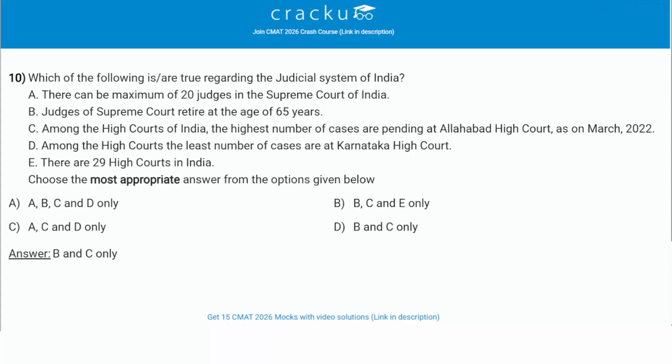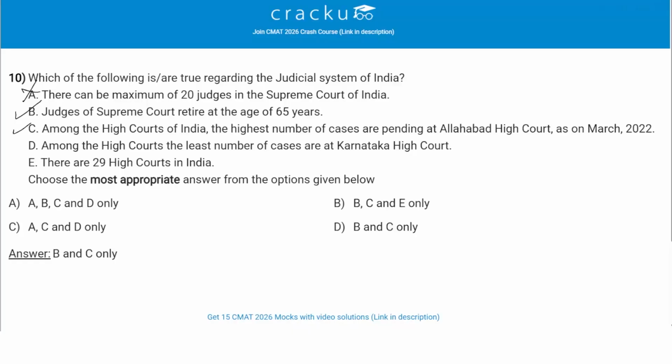Which of the following statements is or are true regarding the judicial system of India? Okay. So let's read the statements. There can be a maximum of 20 judges in the Supreme Court of India. This statement is not true. It is incorrect. So we can eliminate this. Judges of Supreme Court retire at the age of 65 years. This is correct. Option B is correct. Among the High Courts of India, the highest number of cases are pending at Allahabad High Court as on March 2022. This is also correct.